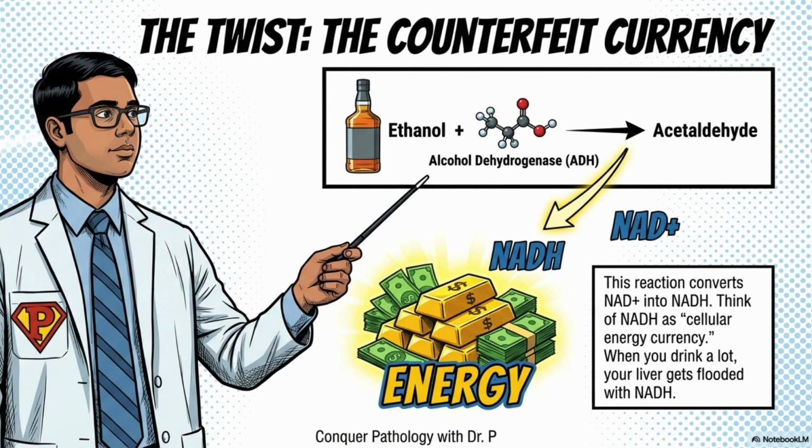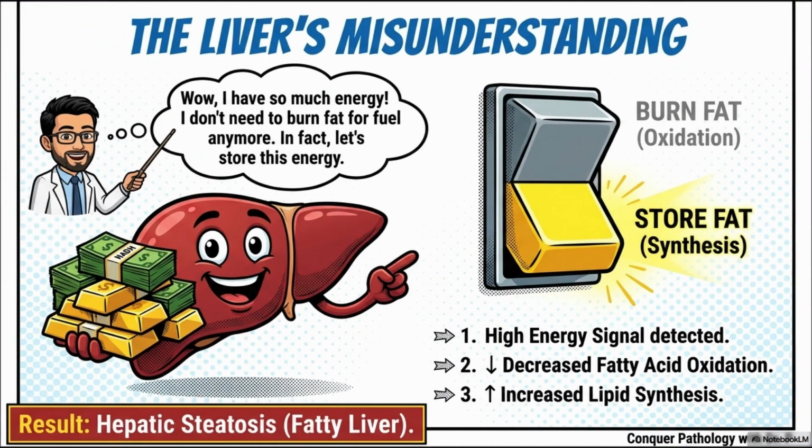It converts NAD+ into NADH. Think of NADH as cellular energy currency. When you drink a lot, your liver gets flooded with NADH. It's like printing fake money. Suddenly the liver thinks it is rich in energy. This leads to the liver's misunderstanding.